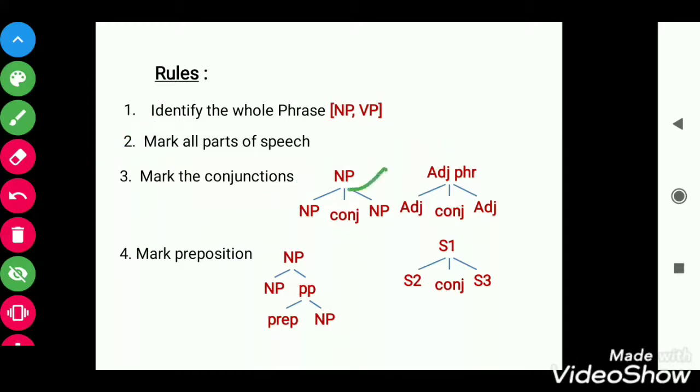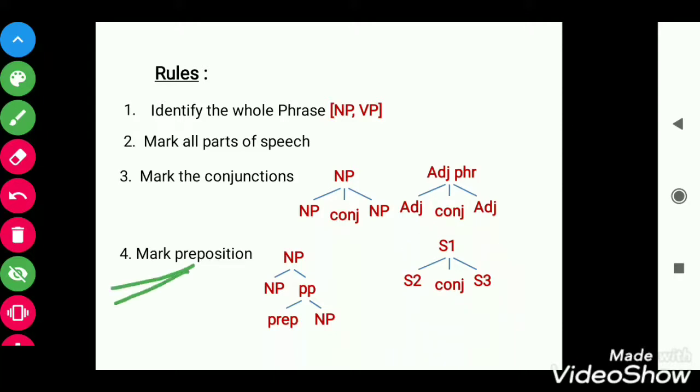From NP, we can go to NP conjunction NP. Adjective phrase, we need to divide into adjective conjunction adjective, and sentence 1 we need to divide into sentence 2 conjunction sentence 3. We will learn all these in detail in our third video.